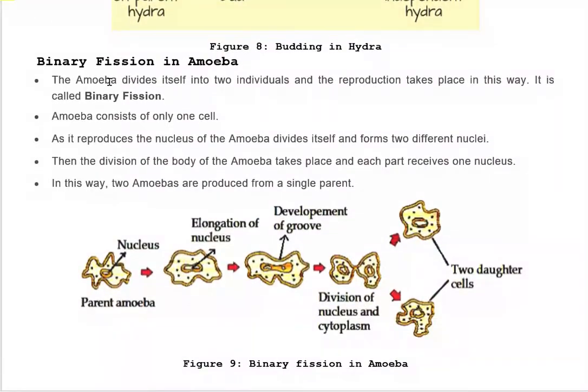Now the next one is binary fission in amoeba. The amoeba divides itself into two individuals and the reproduction takes place in this way. It is called binary fission. As you can see in this picture, there is a parent amoeba. The parent amoeba undergoes elongation of the nucleus and the cell. After that, development of a groove takes place. Groove means something which helps in breaking down this cell. As you can see, the groove is more distinct here.